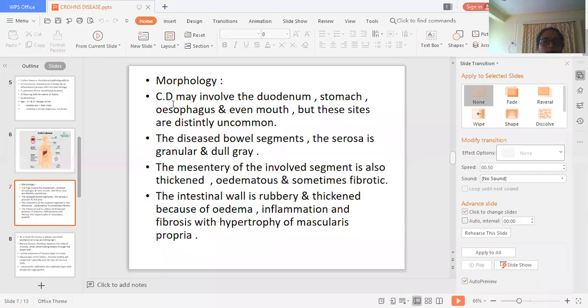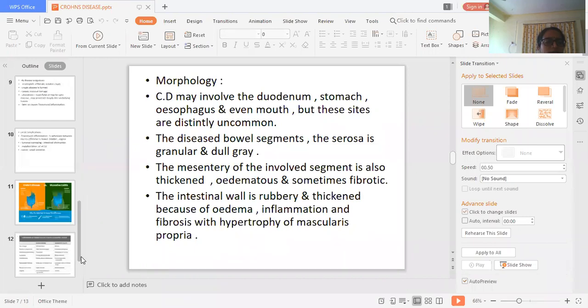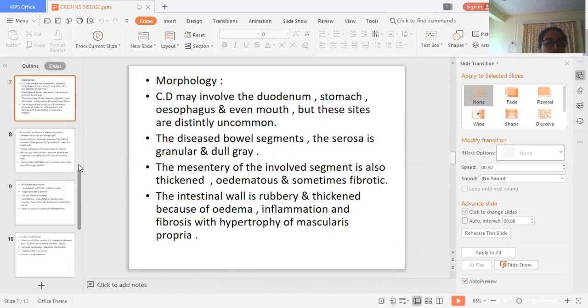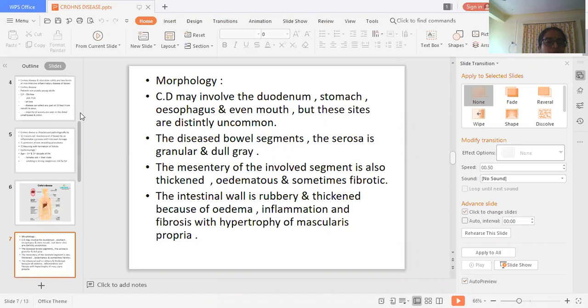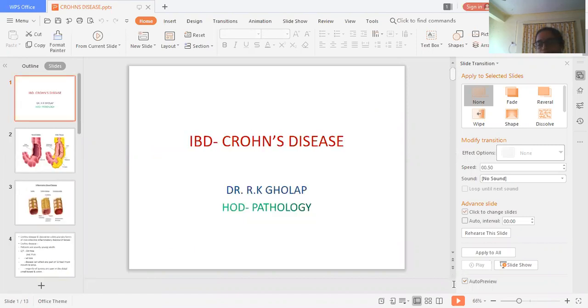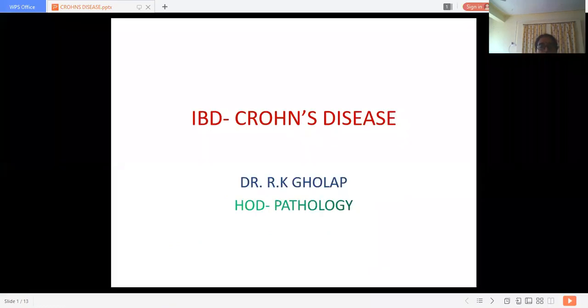So this is all about Crohn's disease and ulcerative colitis. Both are included in the IBD, that is inflammatory bowel disease. In the GI tract, we discussed both IBD, ulcerative colitis, and also Crohn's disease.